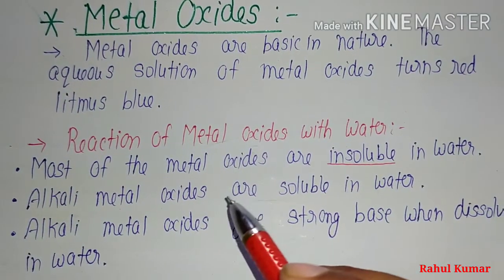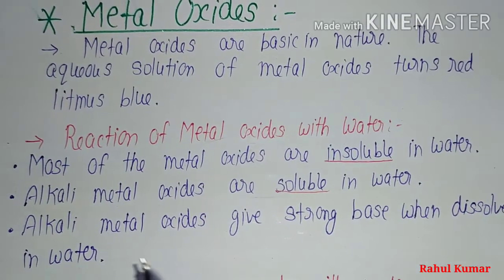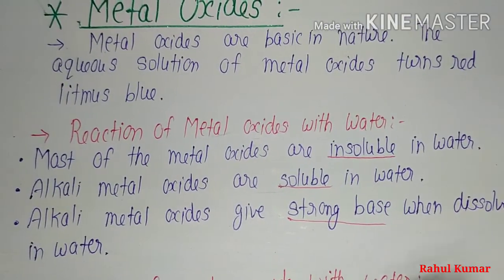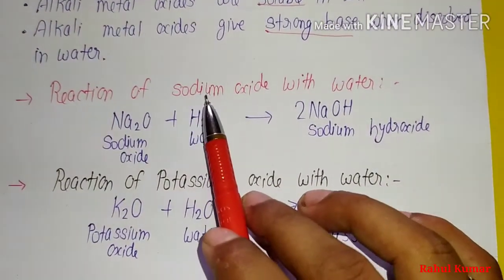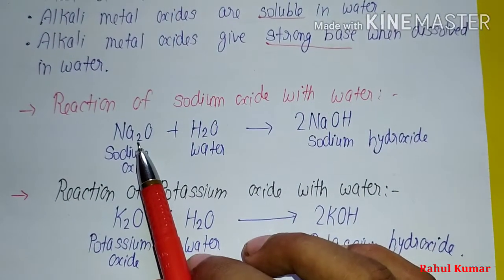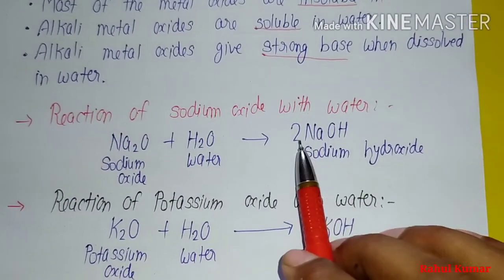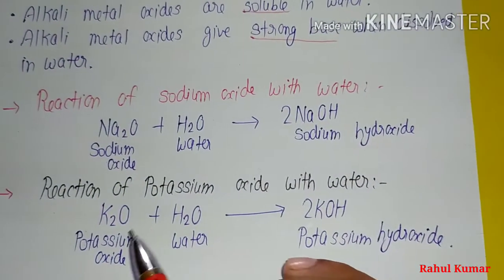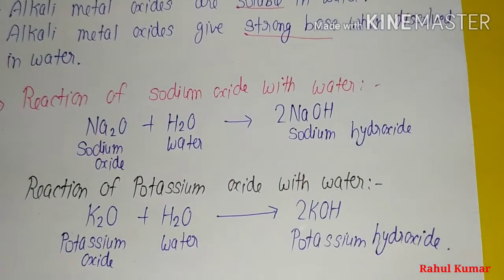Alkali metal oxides are soluble in water, and alkali metal oxides give strong base when dissolved in water. We can see some examples. Reaction of sodium oxide with water: sodium oxide, which is an alkali metal oxide, when dissolved in water, forms sodium hydroxide, NaOH. Reaction of potassium oxide with water: potassium oxide, when reacted with water, gives potassium hydroxide.